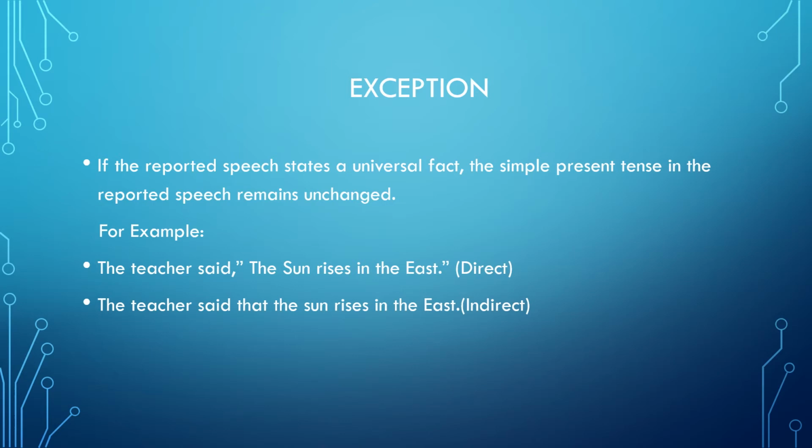I have to remove the speech marks and the comma and other punctuation marks except the full stop. But then there is an exception. The exception is that if the reported speech states a universal fact, the fact which is universally accepted, which does not change, then the simple present tense in the reported speech remains unchanged.